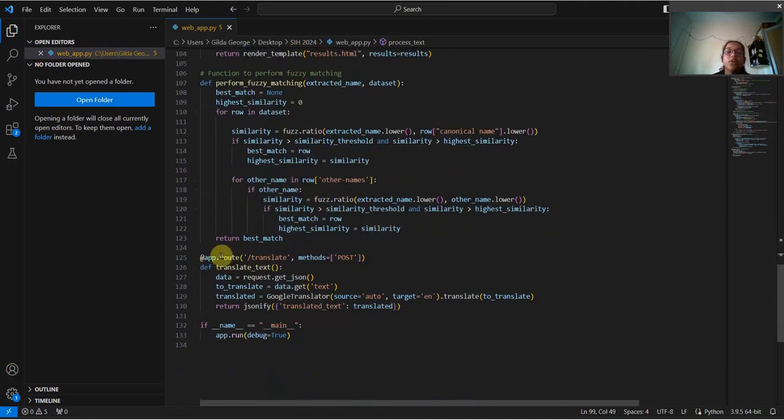The last part of the code is where we are doing the translation, where we are taking from the POST method, and we are translating the text using a JSON file. Whatever text is taken as an input would go to Google Translator, and the Google Translator will translate the text and then give it back to us in English. So that is what we're doing over here. That is the end of the code.